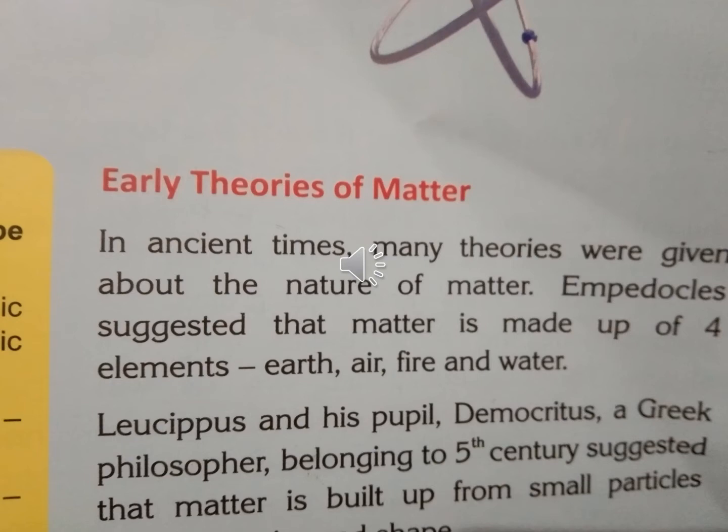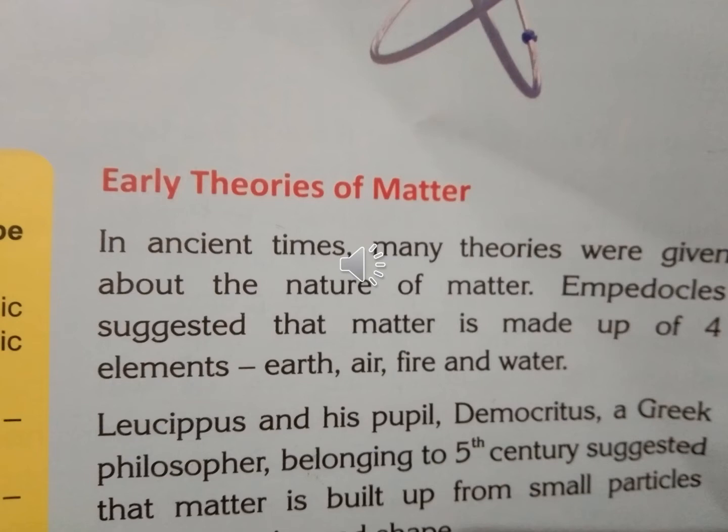Empedocles held that all matter is made up of only 4 elements: earth, air, fire, and water.